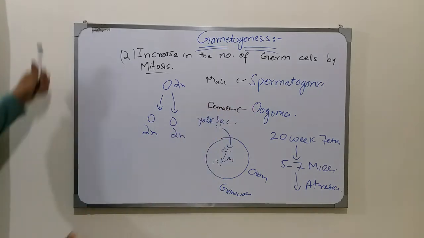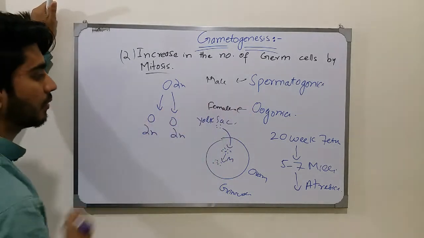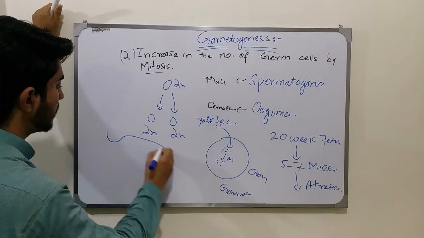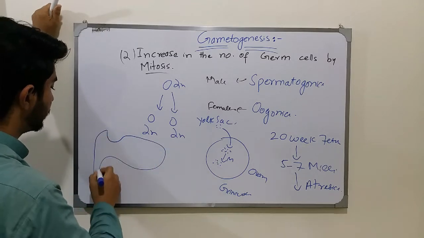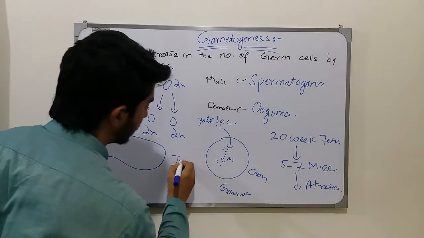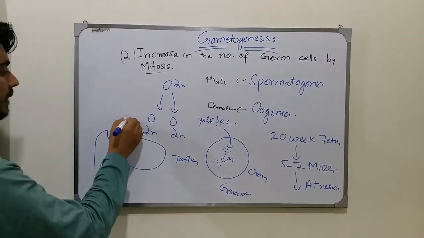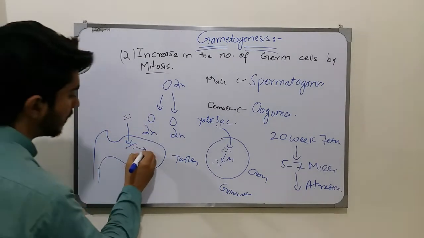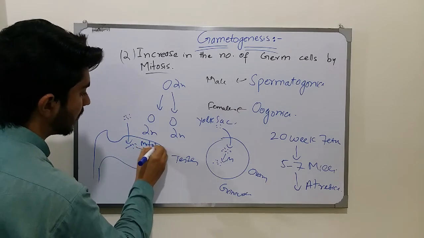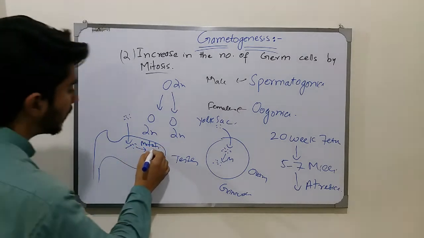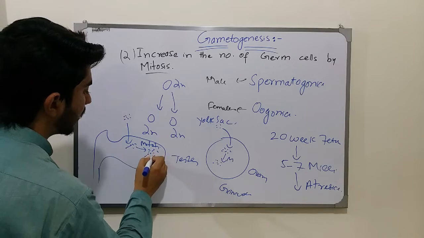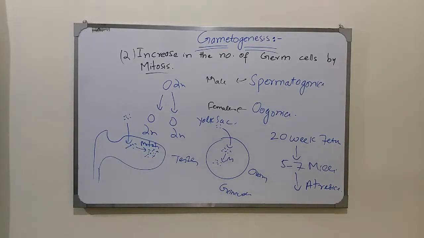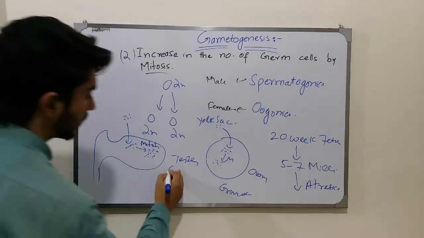If we talk about the spermatogonia, here is the testis. There is a migration of these germ cells. Here is the migration, and here is the mitotic proliferation or the mitotic division. The mitotic division produces multiple amounts of these germ cells in the testis, that is the gonads.